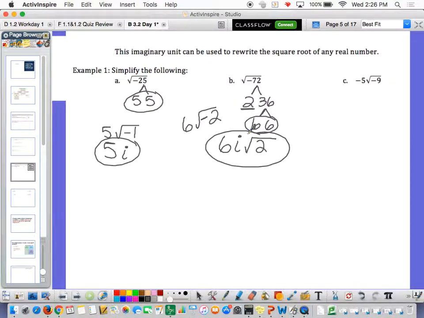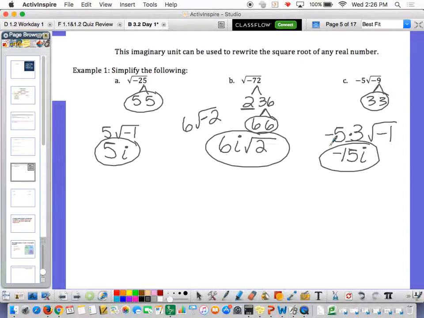All right, beautiful. On C, we've got a couple negatives happening. So this is a really good example to show you that just because you have a negative doesn't mean now you're going to have an I. Because that negative in front of the 5 doesn't do anything but stay negative, okay? So you know that 9 breaks down into 3 and 3, okay? So we have a negative 5 already. We pull the 3 out, and then you're left with the square root of negative 1, okay? Negative 5 times 3 is negative 15, and then the square root of negative 1 is I. So that's where you can leave it. Boom, right there. Just like that. Okay? Stellar. Hopefully I haven't confused you too much yet.